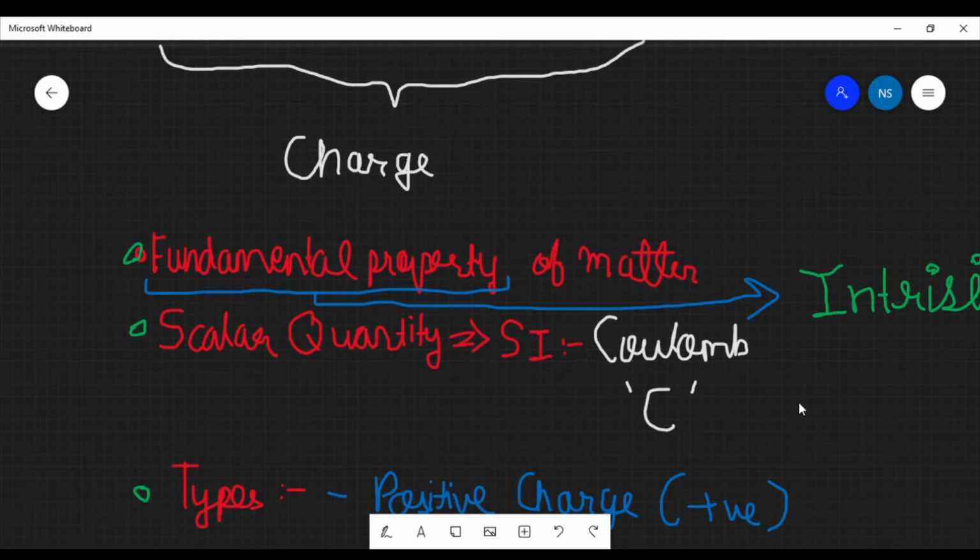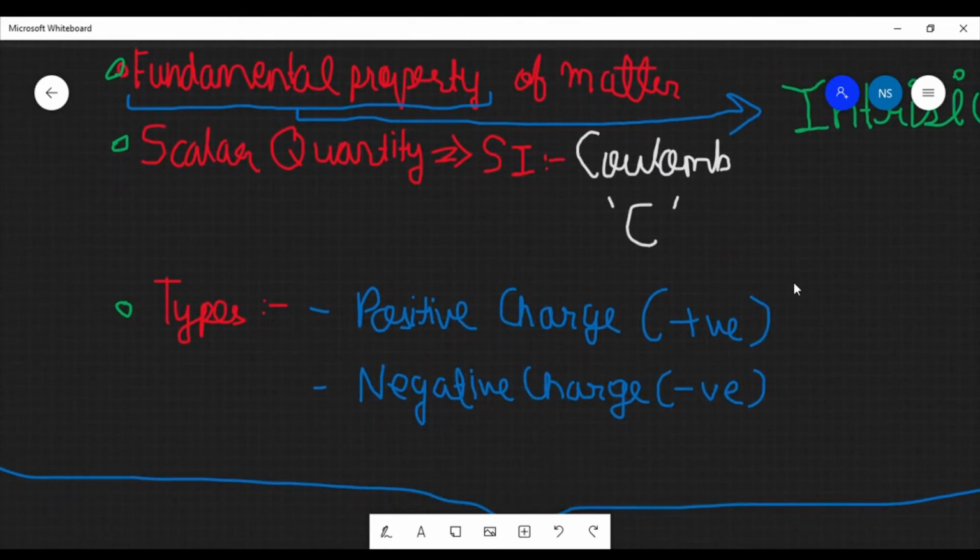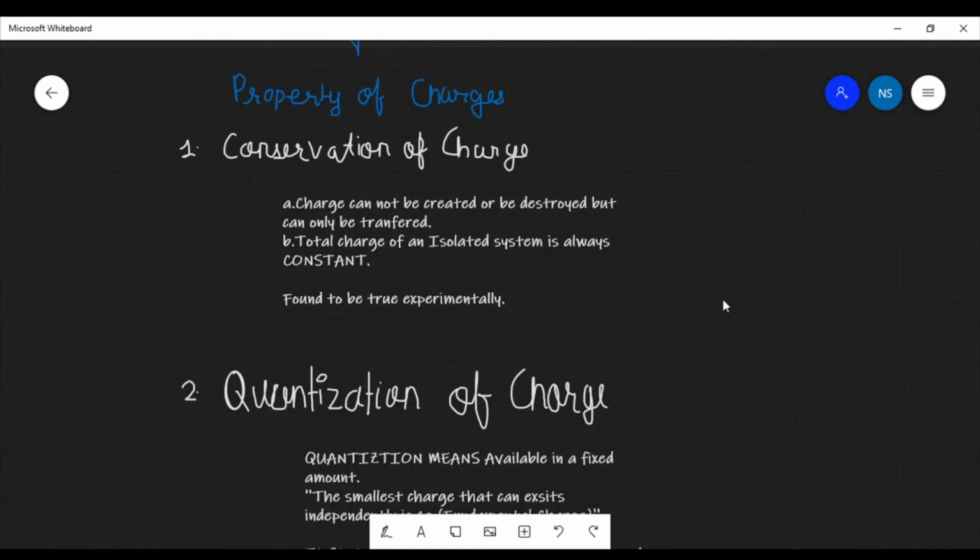Also, charge is a scalar quantity and its SI unit is coulomb, which is represented by C. There are two types of charges which we have found out till now, positive charges and negative charges. Charge has basically two properties. There is also a third property of charge.